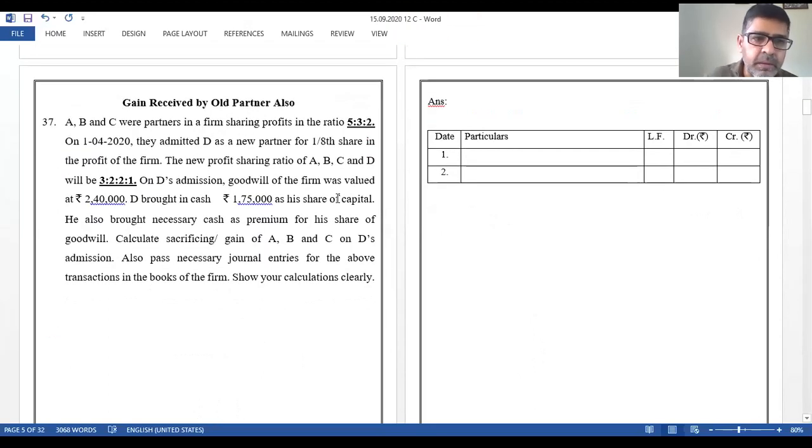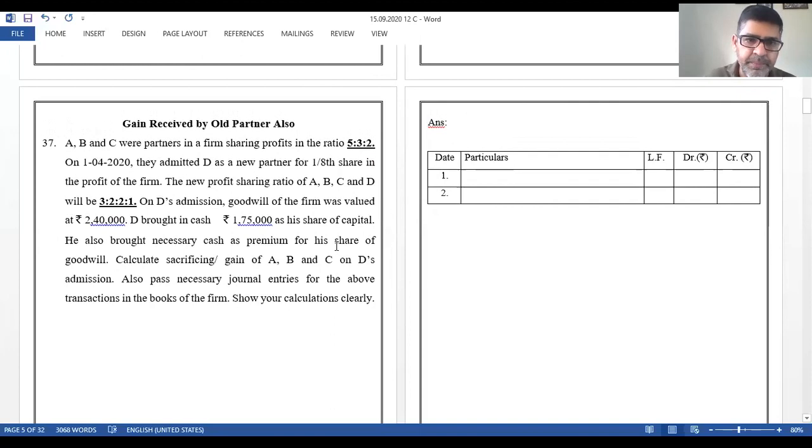Correct. Now this is a new topic again: the gain received by old partners. As I have discussed earlier in theory, it is also possible that one of the existing partners gains. So in that case, the gaining partner also needs to compensate the sacrificing partner. That is the only point. All other things remain the same. So let us see this.